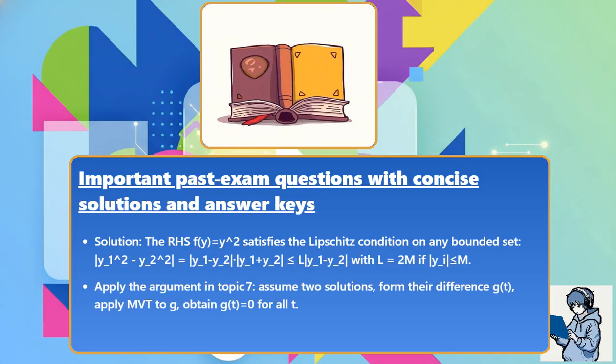Apply the argument in topic 7. Assume two solutions, form their difference g(t), apply the mean value theorem to g, and obtain g(t) = 0 for all t. Answer: the unique solution is y(t) = 1/(1 − t) on the interval from −∞ to 1.